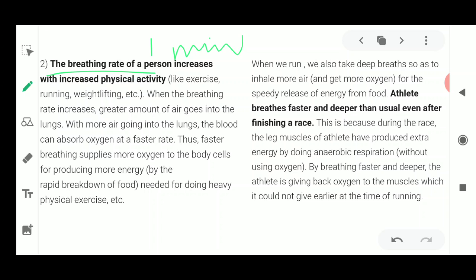Okay, now if you can recall, if you start running, or if you're playing a running game, then what happens after running one round of the ground? What happens to your breath? You start breathing very fast. Now why do you start breathing very fast?